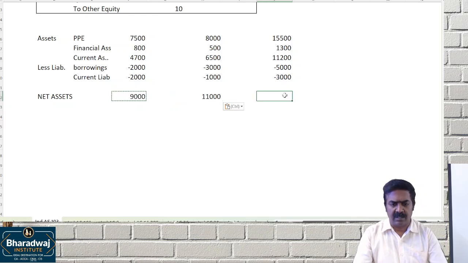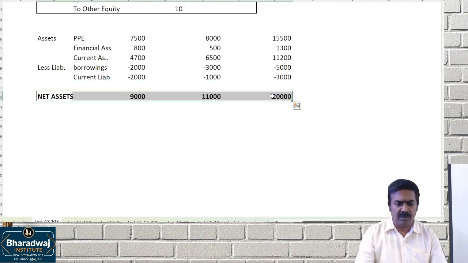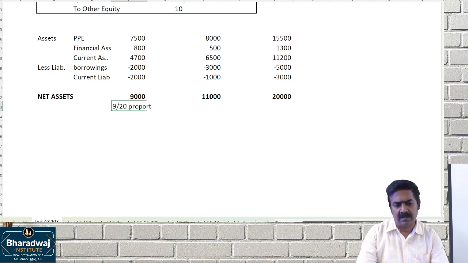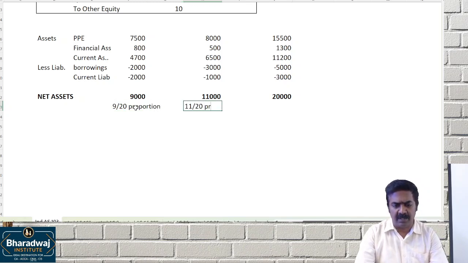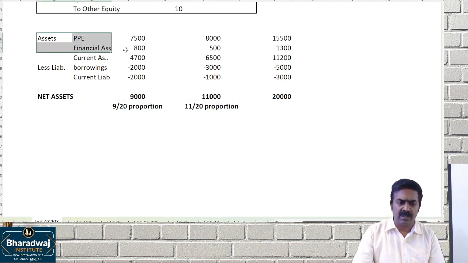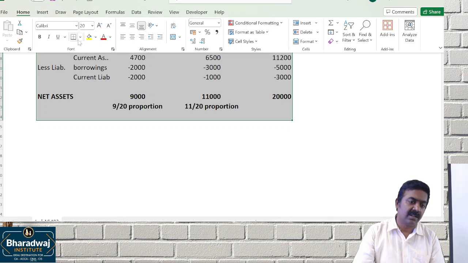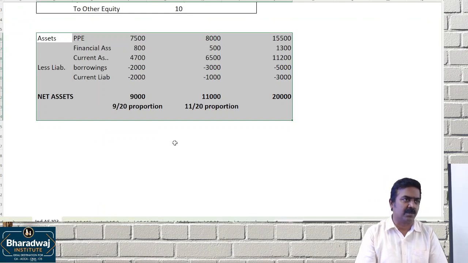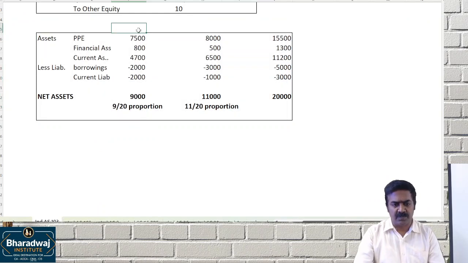9,000 and 11,000, total 20,000. If you look at the proportion, it is 9/20 for one and 11/20 for the other. Each party maintains their proportionate control. So it will be called business combination under common control. This is for DA, this is for TA, this is for Data.